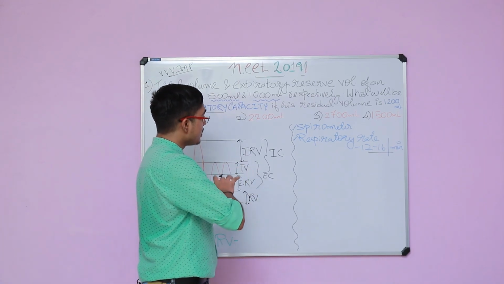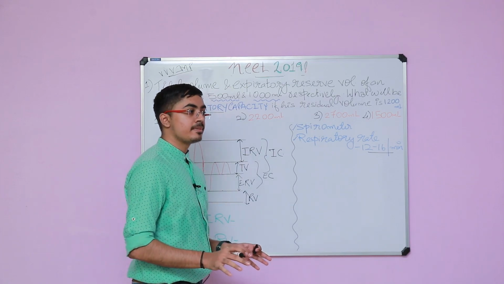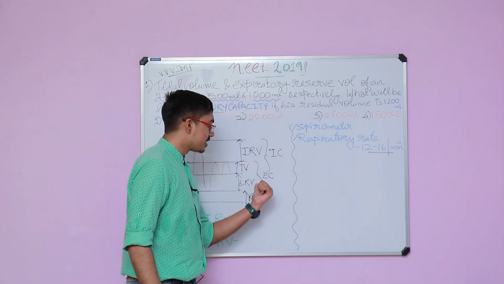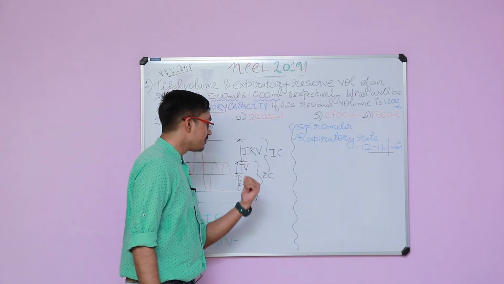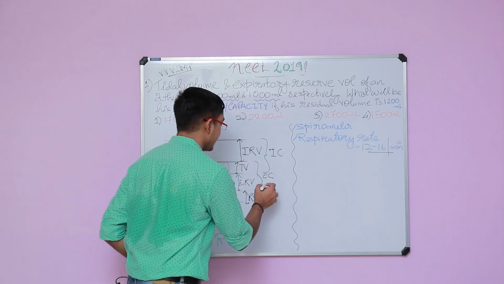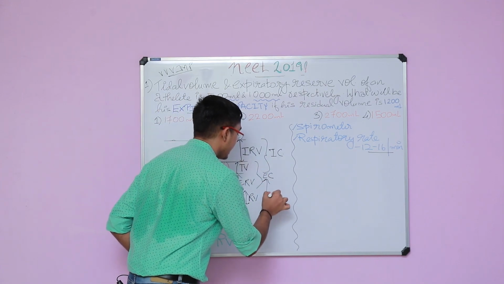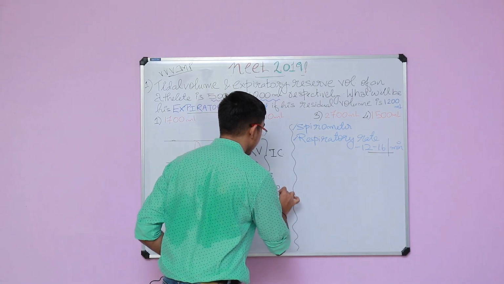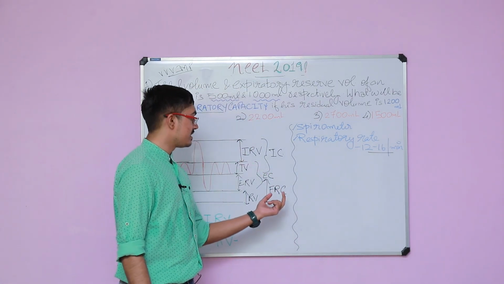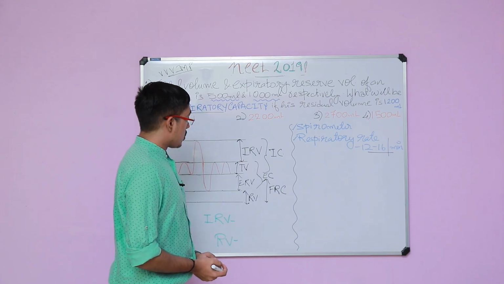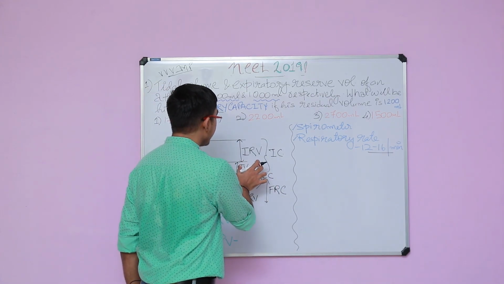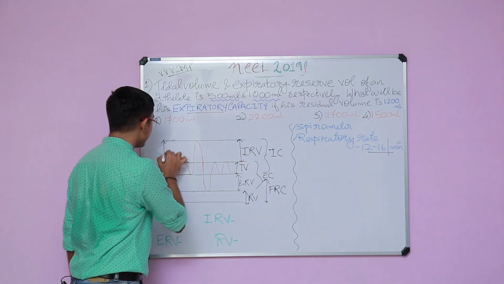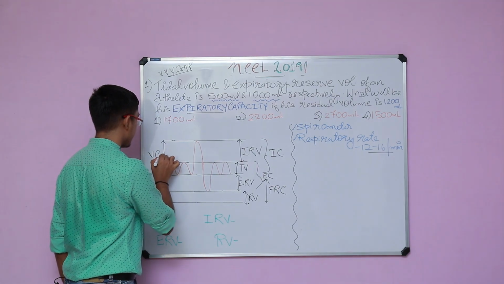Now, after a normal inspiration, where tidal volume has been removed from the lungs, we know that expiratory reserve volume and residual volume will be present in the lungs. So these two together form another very important capacity called functional residual capacity, or FRC. Now, if we add tidal volume plus inspiratory reserve volume plus expiratory reserve volume, these three things form the vital capacity.